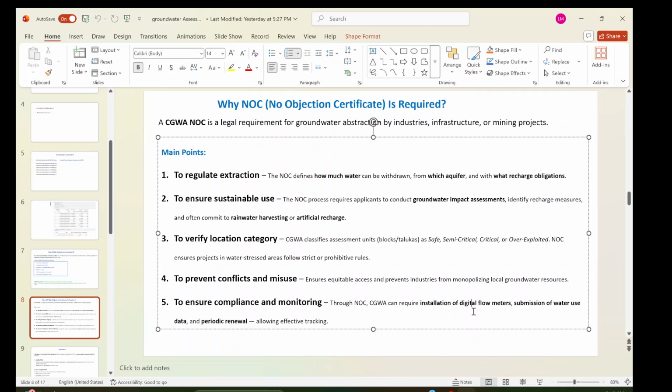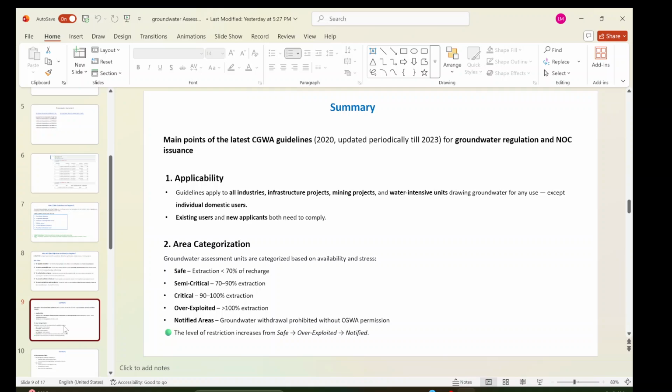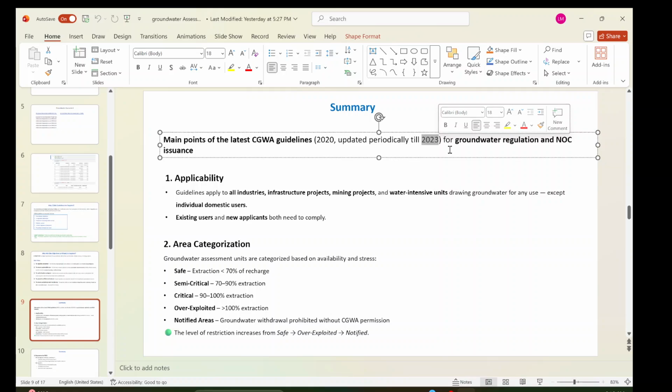So that the decision making authorities or the regulation authorities can track the data, right? So, summary of the main points of the latest CGWA guidelines, 2020, updated periodically in 2023, for groundwater regulation and NOC issuance.